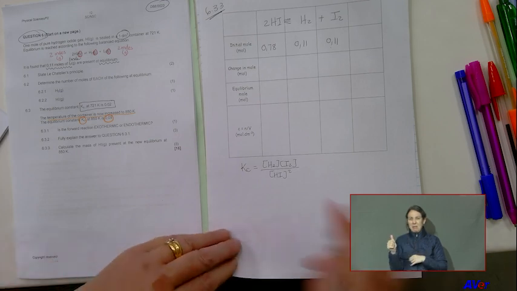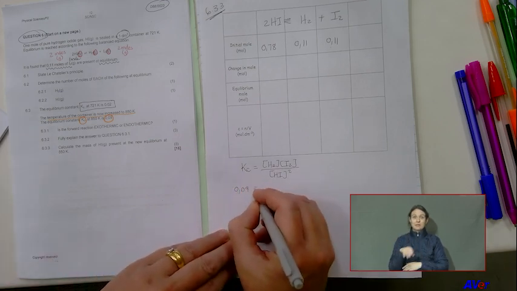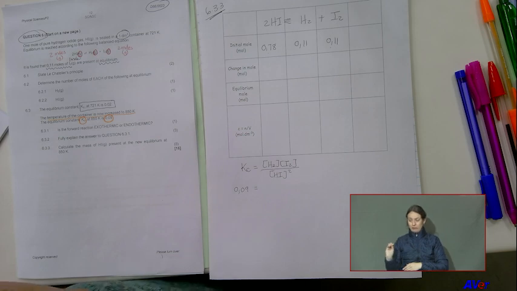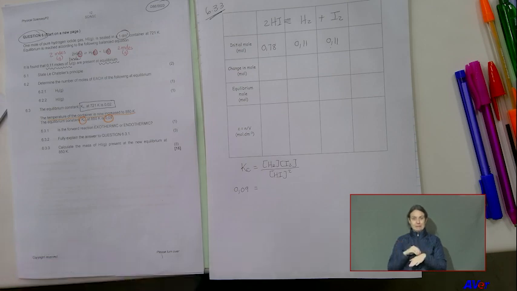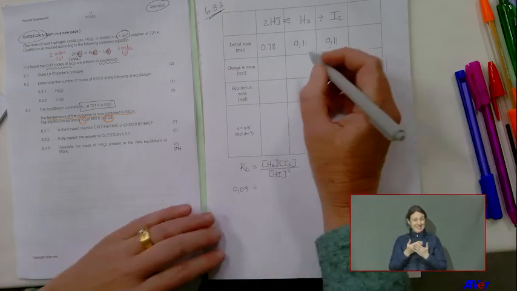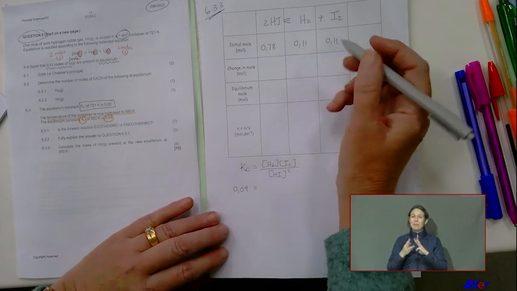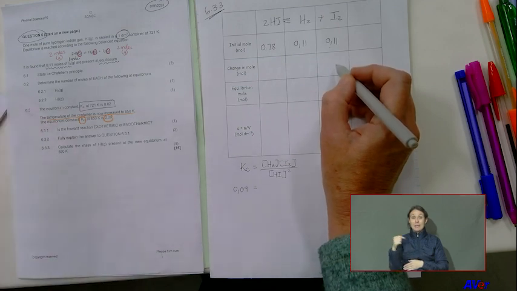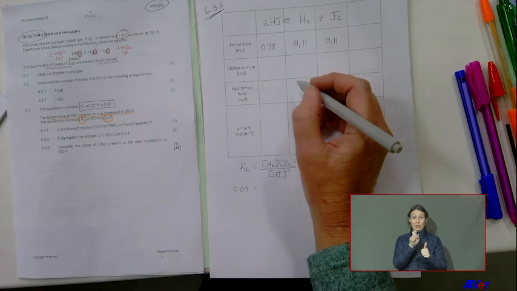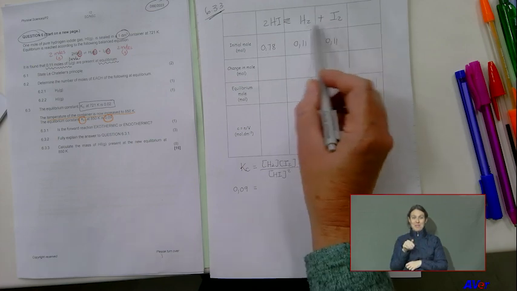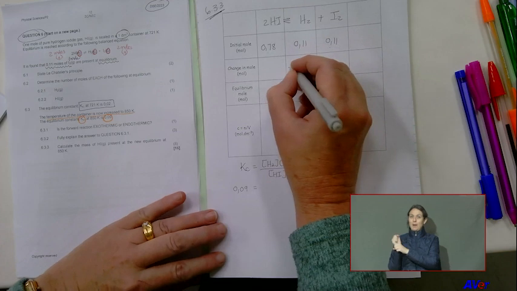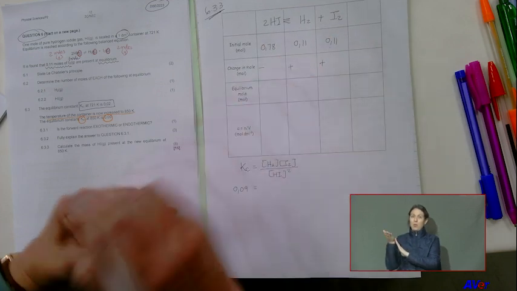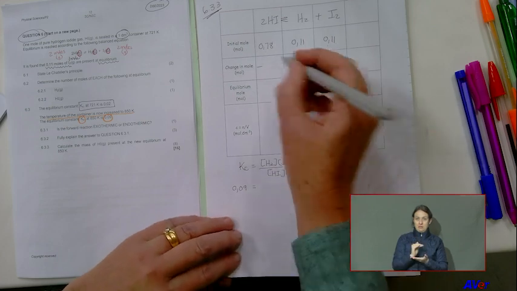Okay, now boys and girls, they don't give me anything else except the Kc value. So I can write in 0.09. Okay, that is all that is given. Oops. So now I have a problem. But luckily we do have maths, eh? Okay. So if I have maths, then I can use X here. So you will see I've used this one now because it is different than all the others. Now the Kc increased, so that means I must form more products, so they will become more, but then HI must become less. So now I must use X.